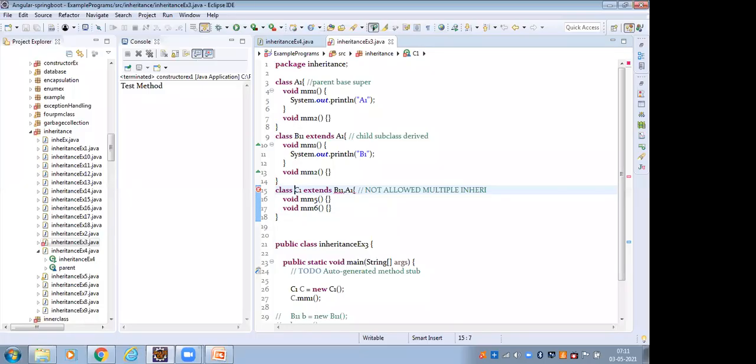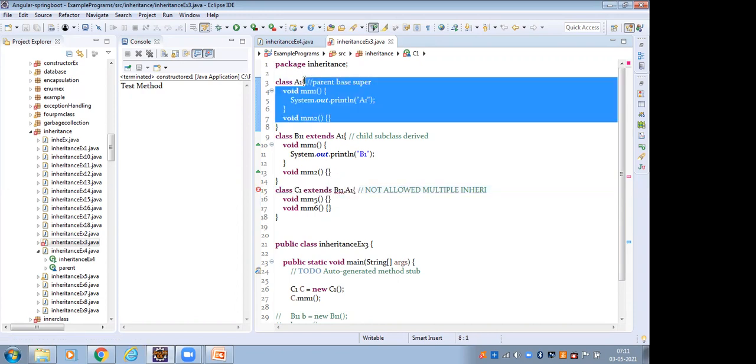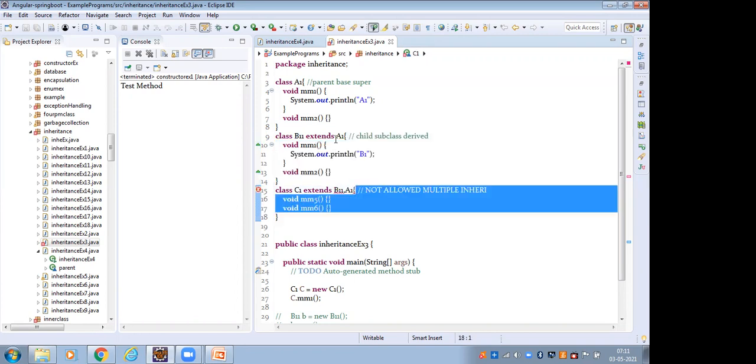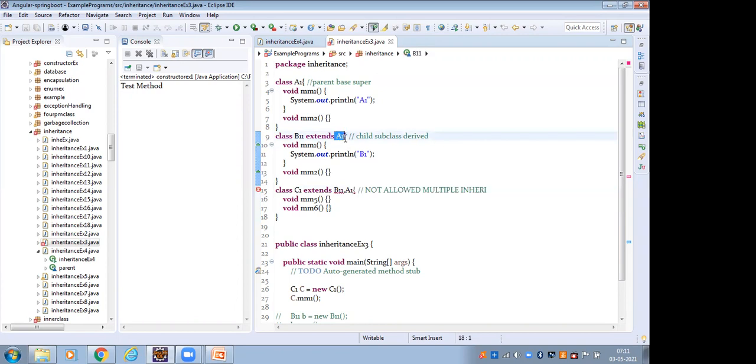If I have to create the object of this child class C1, then all three classes, A1, B11 and C1, I can access. So this is class A1, and B11 extends A1, and class C1 extends B11 and A1. If we have to extend one class, that is not an issue. If we have to extend more than one class, it's not allowed.